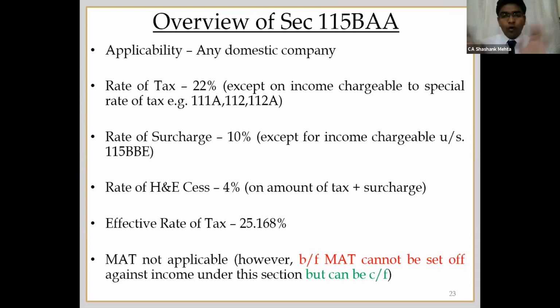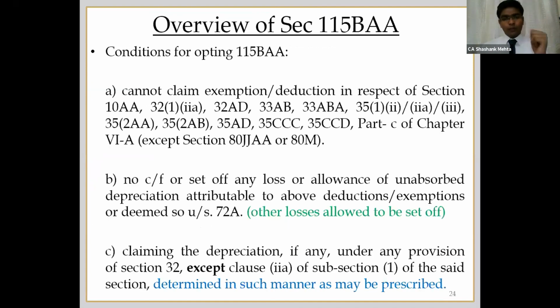It is not that you have to forego it. You can carry forward your MAT credit. So these are the conditions for opting for 115BAA. You will have to forego certain types of deductions and exemptions: 10AA or accelerated deductions, as you all say, 35AD, 35AB, etc.